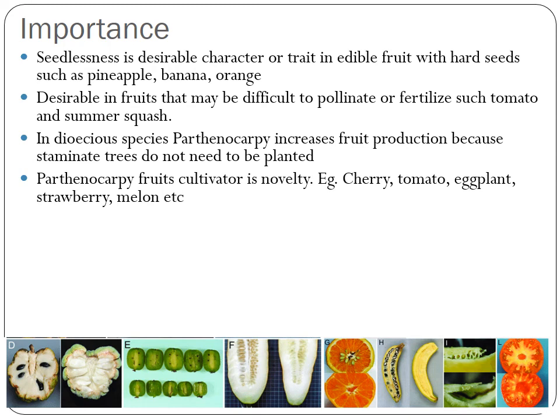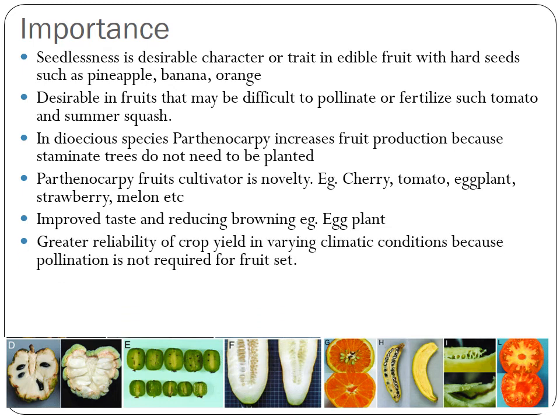Parthenocarpic cultivars are also a novelty. Example is your cherries, tomato, eggplant, strawberry or melons. We all have seen, I think, seedless watermelons. It is a novel character and people would prefer to eat seedless watermelon. It also helps to improve taste and reduces browning. Example is eggplant. Eggplant means your brinjal. We all know once you cut the brinjal, it starts turning brown. So if you induce parthenocarpy, it will not only improve the taste but it will also reduce this browning reaction.